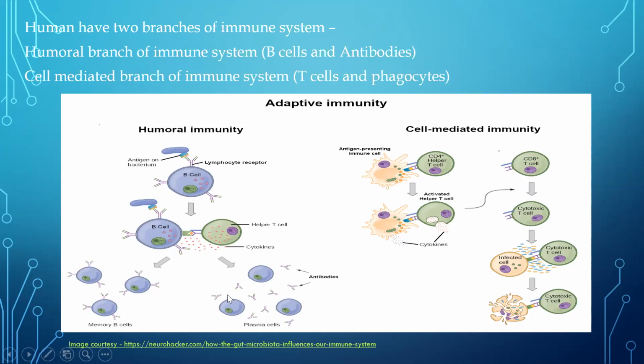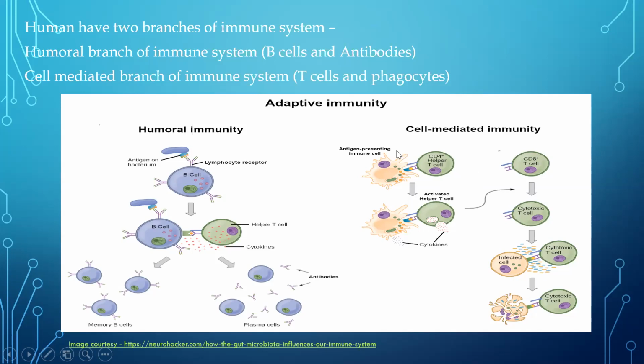Now, how will these plasma cells give protection? These plasma cells are going to produce proteins. These proteins are called antibodies. Antibodies are going to help in the removal of the pathogen from the body. So this is humoral immunity, where we have B cells. Then we have cell-mediated immunity, where we have T cells and phagocytic cells. About them, I have already explained in the earlier slides. Anyway, for T cells, we have two populations: one is a TH cell, another one is a TC cell. They interact with the pathogen, they get activated, and they're going to remove the pathogen from the body.